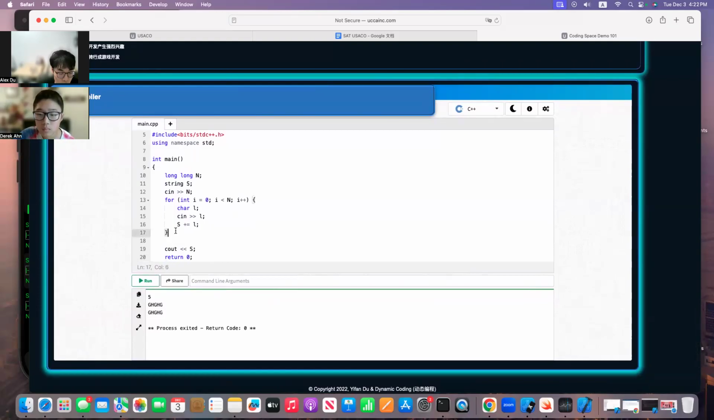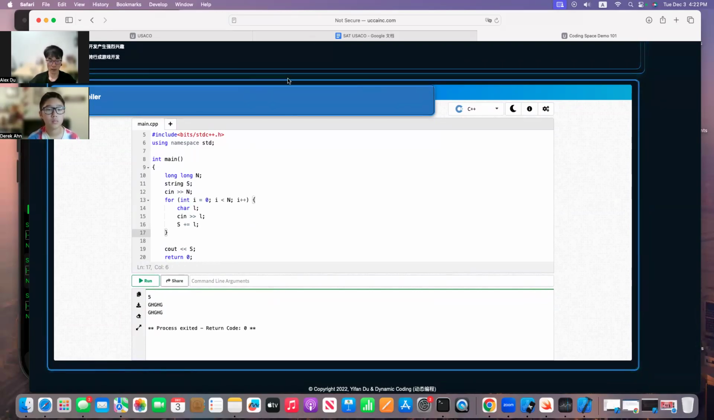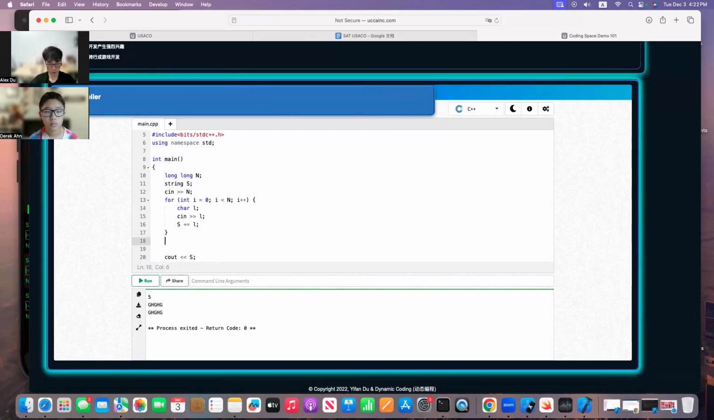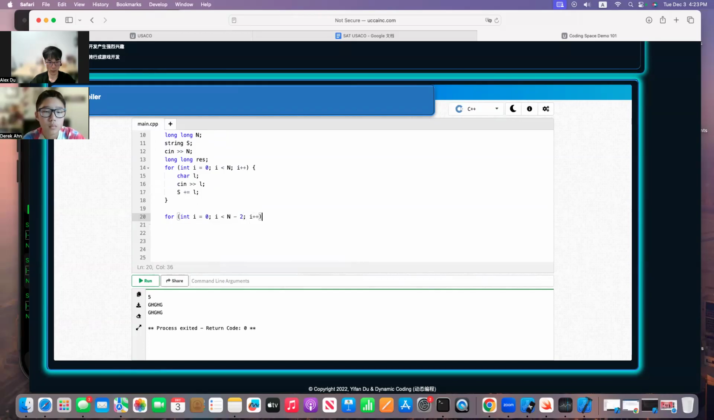Next, you actually need to write some algorithms here. So I guess you want to remove this one and turn that into a long; this one is going to be the result. Right here, definitely you need to create the main algorithm. The algorithm starts at 0, i less than n minus 2, and i increments.